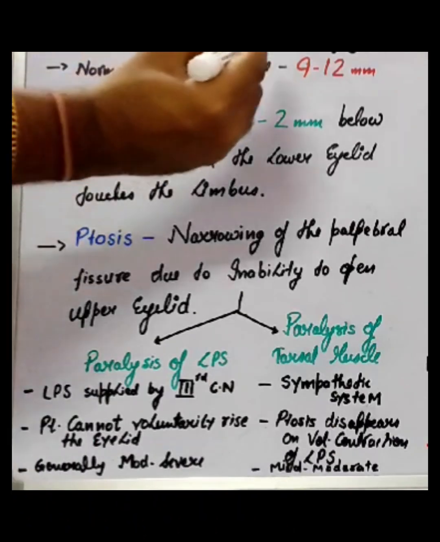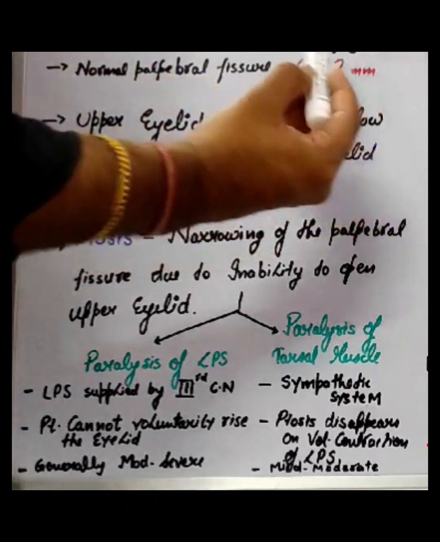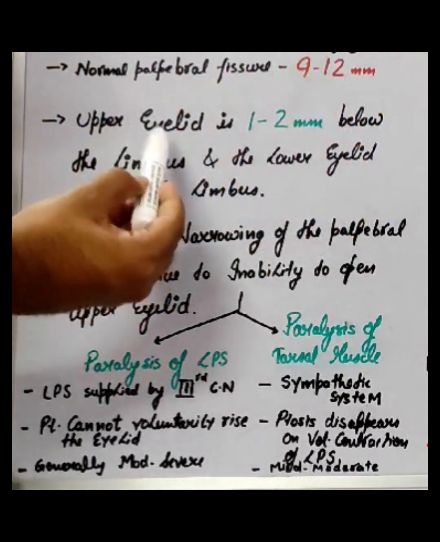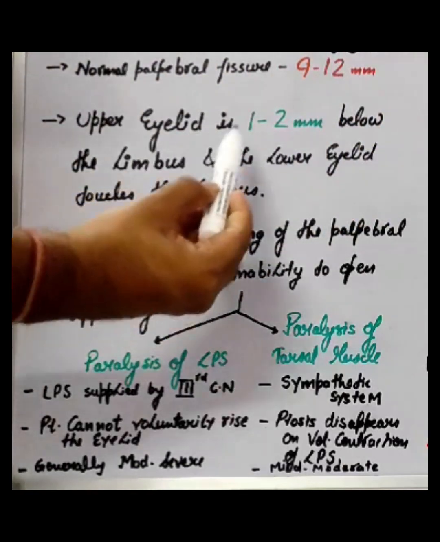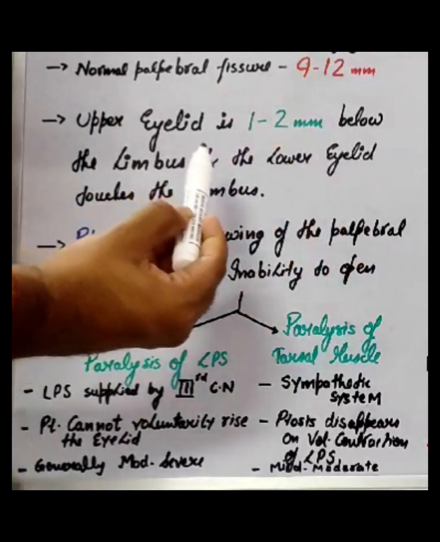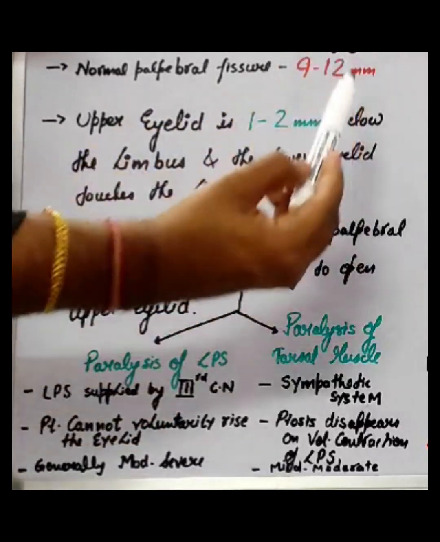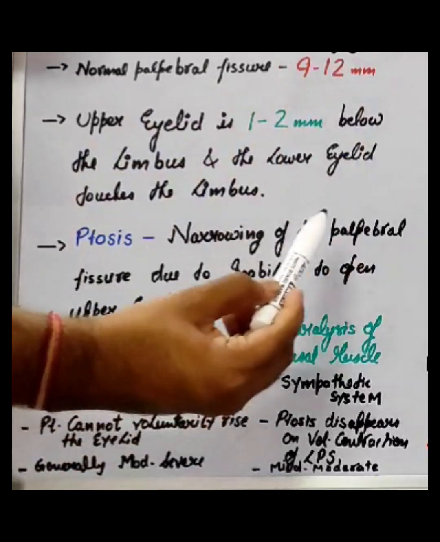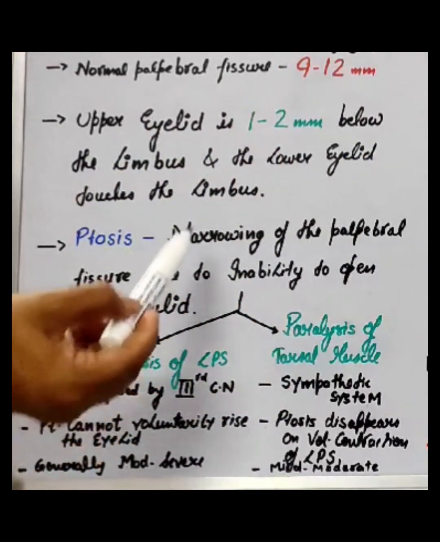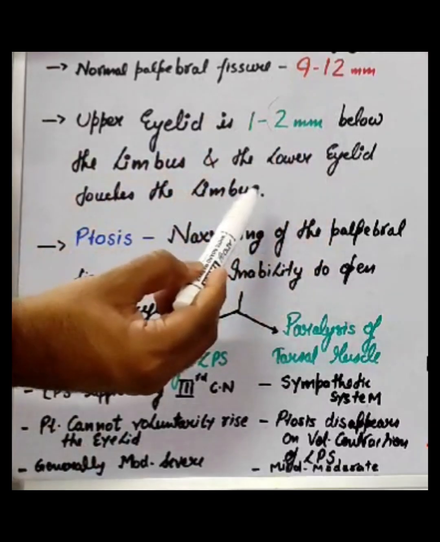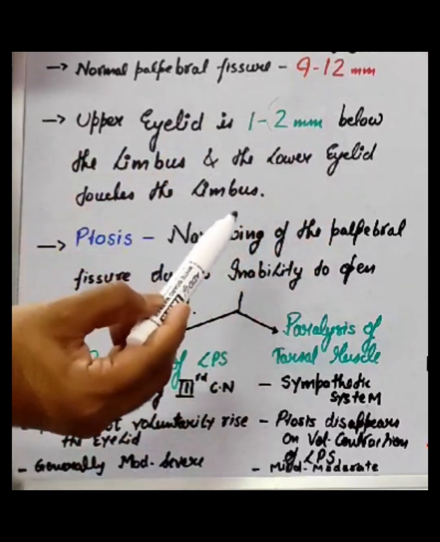The normal palpebral fissure of our eyes is 9 to 12 mm, and the upper eyelid is 1 to 2 mm below the limbus. Limbus is the sclerocorneal junction, and the lower eyelid just touches the limbus. So ptosis is the narrowing of this palpebral fissure due to inability to open the upper eyelid, or when the eyelid covers more than 2 mm from the limbus. So both ways ptosis can be defined.